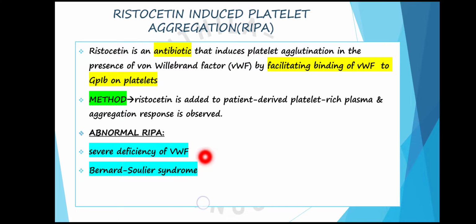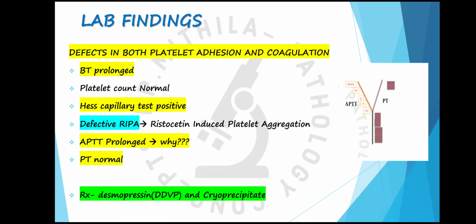So only two conditions are there: one is deficiency of von Willebrand factor, and the second is Bernard-Soulier syndrome. Defective RIPA is a very important scenario given in problem-based questions. Whenever defective RIPA is given, we should think about two diseases, Bernard-Soulier and von Willebrand disease.